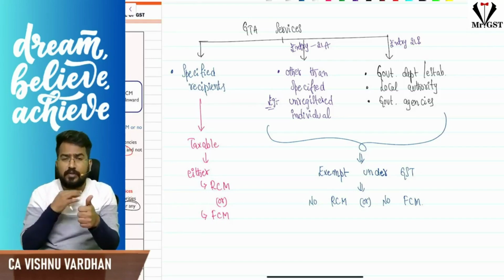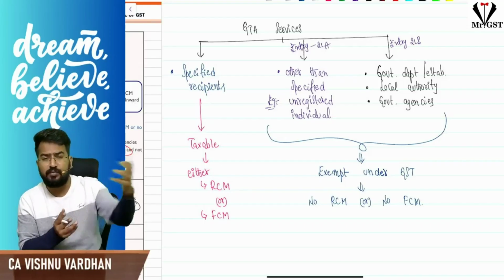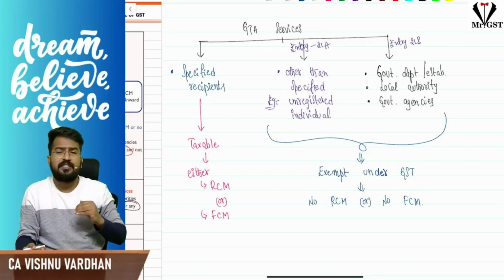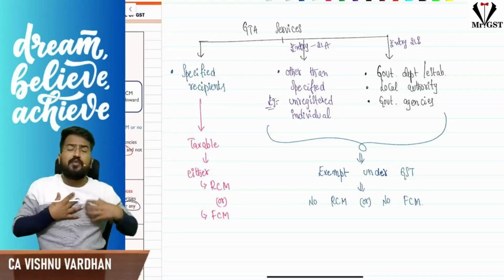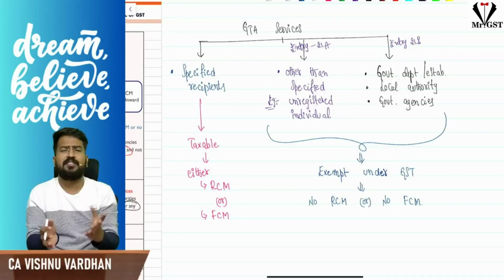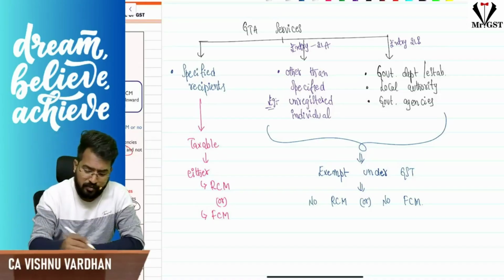If GTA wants to convert it into FCM, GTA has to take registration and has to raise invoice to the customer with 12% rate and has to charge 12% GST from the customer and pay it to the government. And now GTA is buying a lorry, GTA is taking any premises on rent, etc. Whatever the purchases are there, GTA can take ITC. That is the first set of customers about.